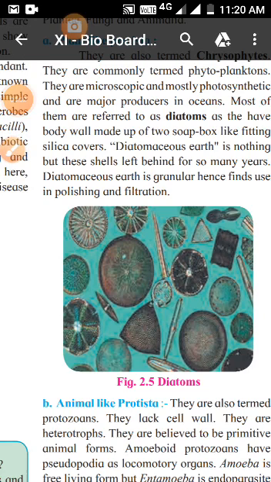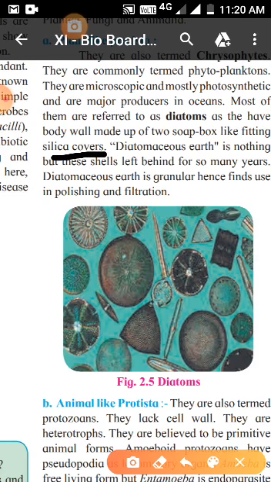And we have the use of diatoms. For understanding the use of diatoms, as I said, it is very hard, made up of silica, so it's always left behind for many years. It's something very interesting. The shell that is left over, which is found in the seabed or ocean bed, is called diatomaceous earth.